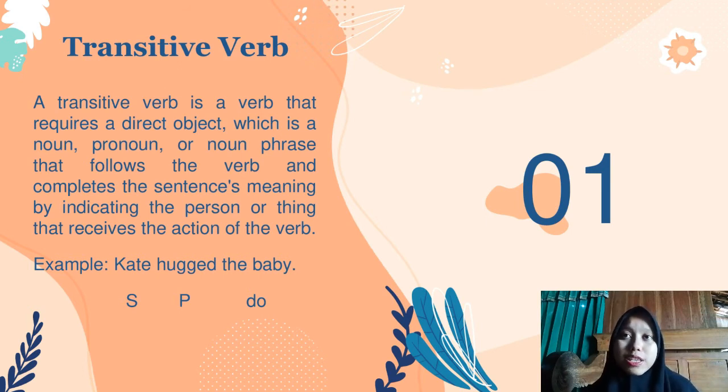We can see the use of transitive verb in this sentence. In this sentence, there is a direct object, that is the baby, which explains or completes the meaning of the sentence from Kate hugged.